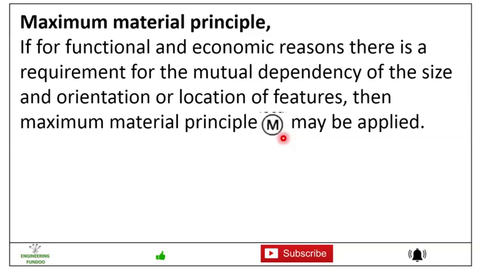Only then is this maximum material principle or envelope requirement specified, and this is according to ISO 8015. Friends, you can further refer to ISO 8015. This is a basic principle which is considered for tolerancing.